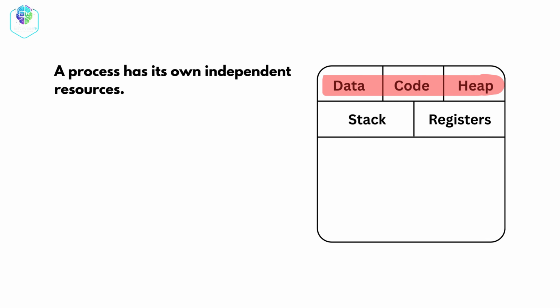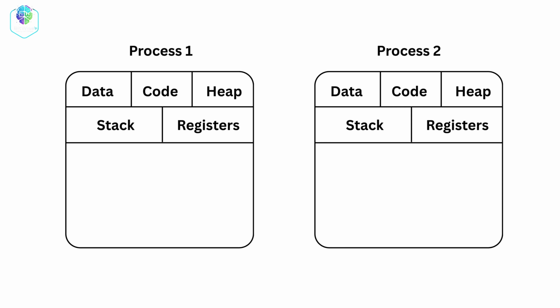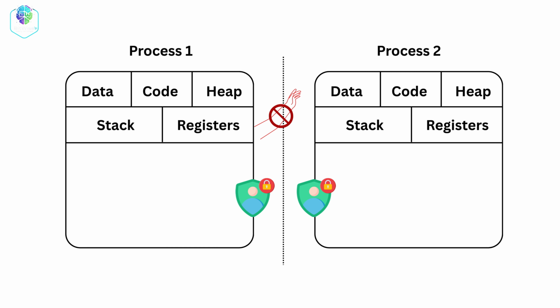It has its own memory space, its own code segment, its own data and heap, its own stack, and its own CPU registers. The most important thing to understand is that processes are isolated from each other. One process cannot directly access the memory of another process. This isolation makes processes more secure and stable. However, it also makes them heavier and slower to create and manage.